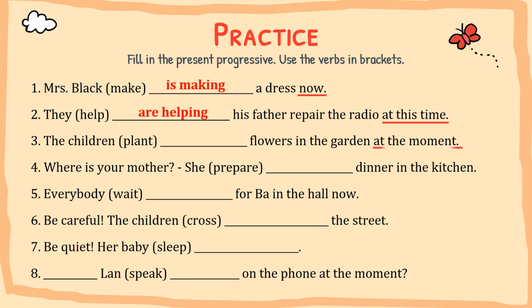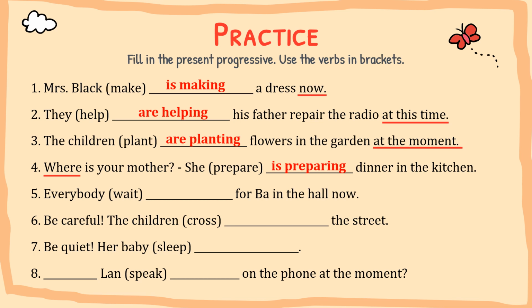Number 3, we have the words at the moment. It is also a sign of present progressive. So the answer here we use, the children are planting flowers in the garden at the moment. Number 4, as you can see, you have a question. Where is your mother? So to answer the questions about where, we can use the present progressive tense. So the answer here is she is preparing dinner in the kitchen.